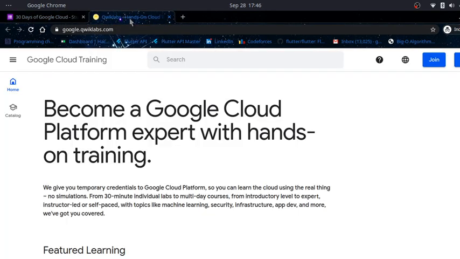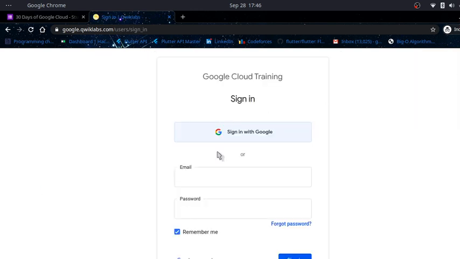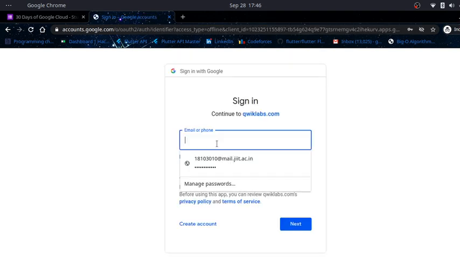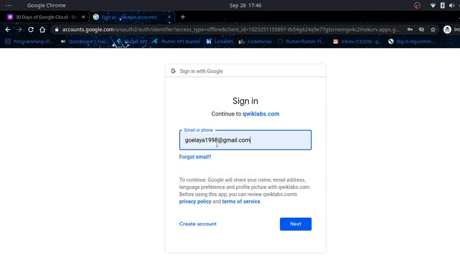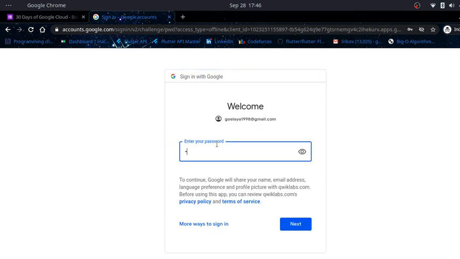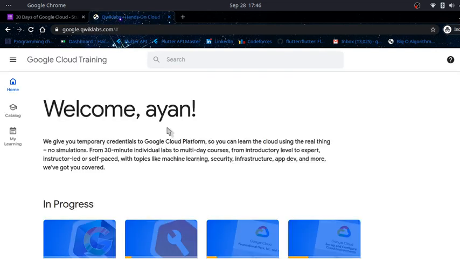That's important. You will be redirected to this page, Google Cloud Training. Okay, and click on sign in. This is for those who have a Google Qwiklabs account. Put your email, password. I use sign in with Google, so I will sign in with Google. Okay, you will see something like this. Welcome, Ayan. This is the home page of your Qwiklabs.